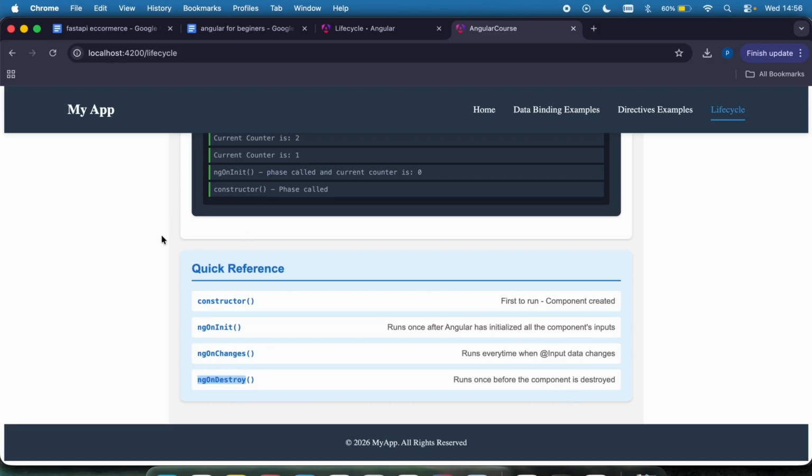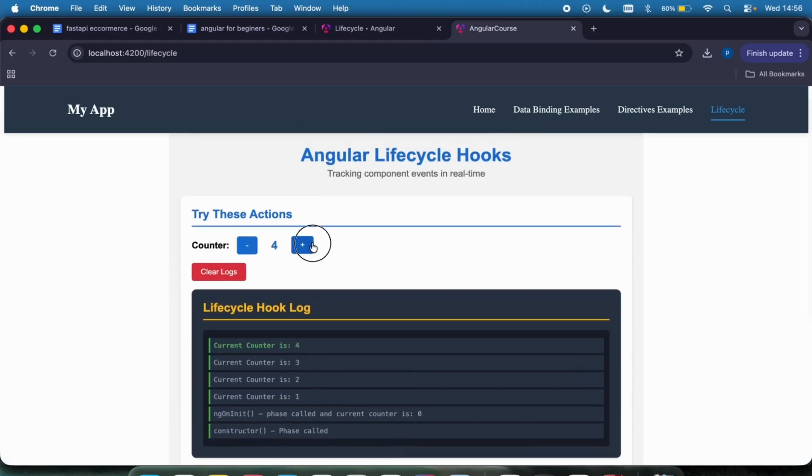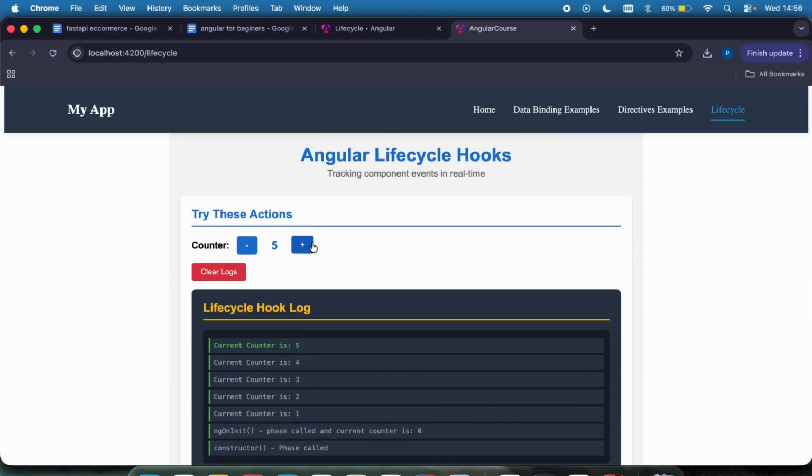So this is just a quick reference for us so we can prepare ahead for interviews and other Angular questions like that. So that is how the component lifecycle works, and I'm going to see you in the next lecture.